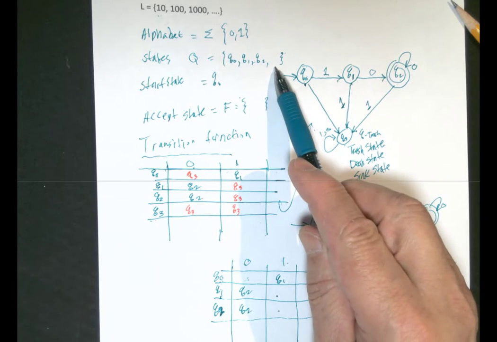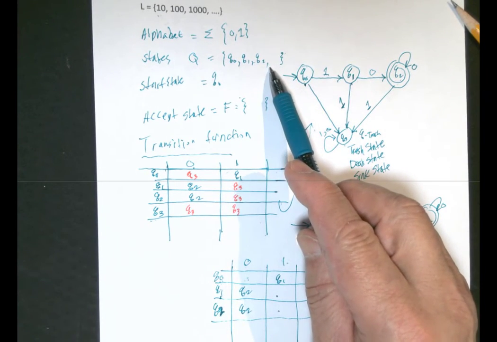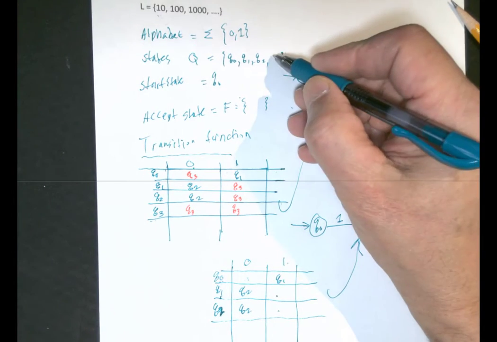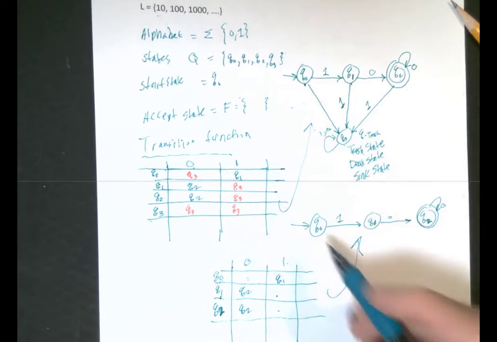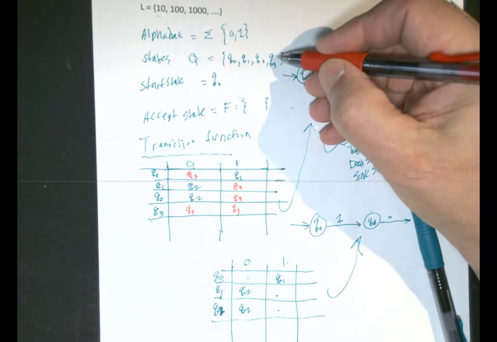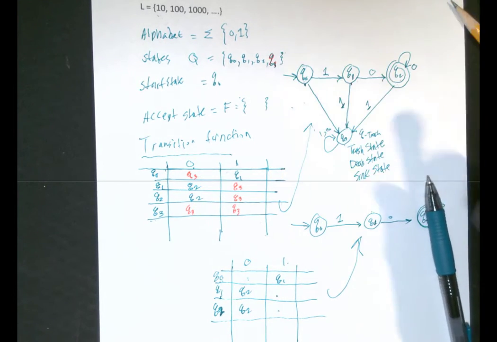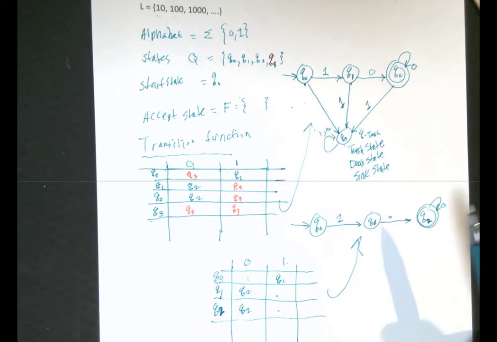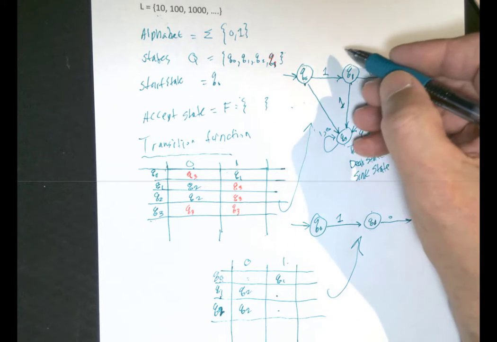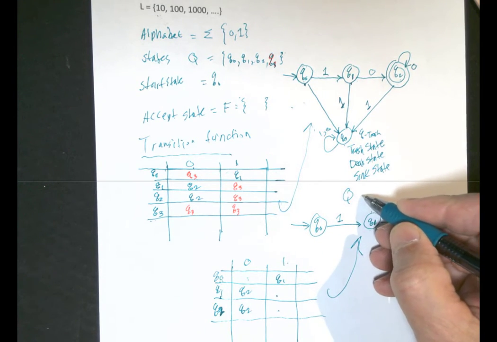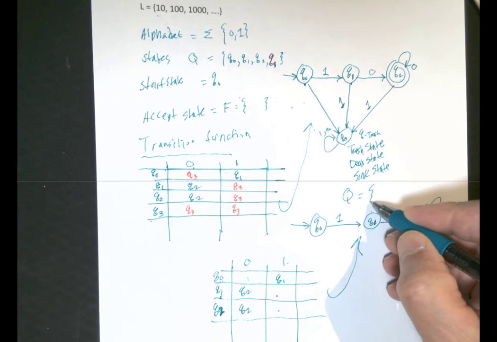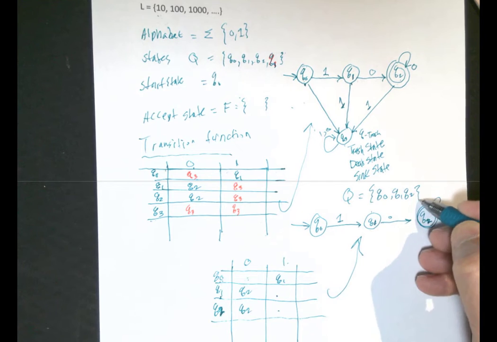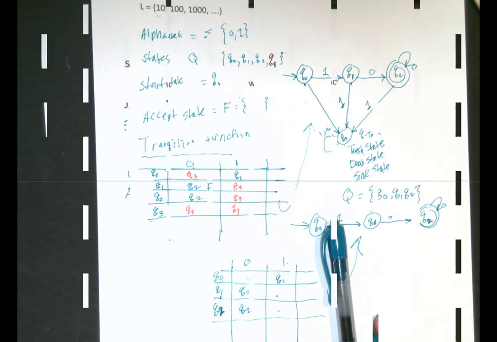Now, I said at the beginning, I left this empty on purpose. If I am using this style of drawing, then I will have to put a Q3 here, which is my Q trash. Let's make it in red, Q3 here. If I am using this style of drawing, then my accepting states will be Q0, Q1, and Q2.